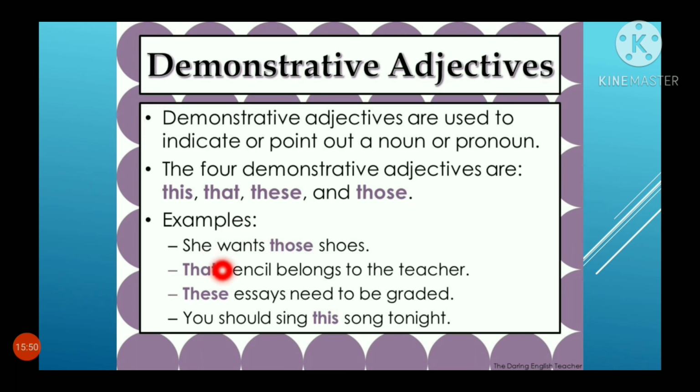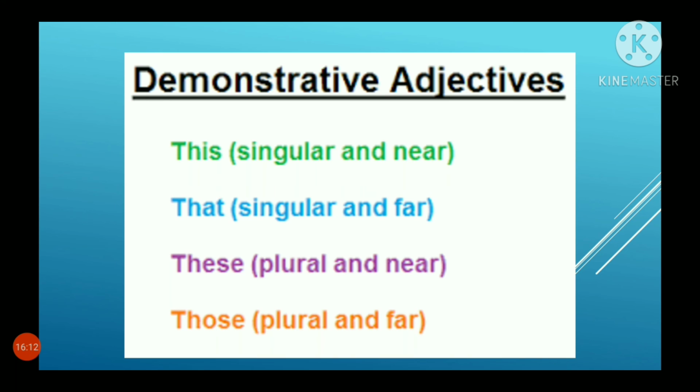Examples: She wants those shoes. That pencil belongs to the teacher. These essays need to be graded. You should sing this song tonight. You are pointing out a particular noun. So these are said to be demonstrative adjectives. There are four: this, that, these, and those.